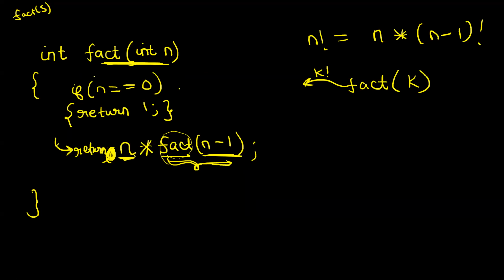So let's come to this. Can we store n into the result in a variable? Yes, you can store it. You can write int answer is equal to n into factorial of n minus 1, and then you can return answer. That is also fine. But instead of storing, I am just returning n into factorial of n minus 1. Recursion is basically a function calling itself. So if you see, the fact function is calling itself, I am making a call to the fact function, right? So it is recursion, right?